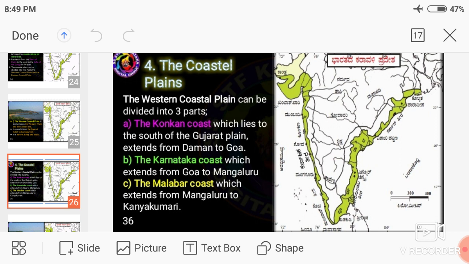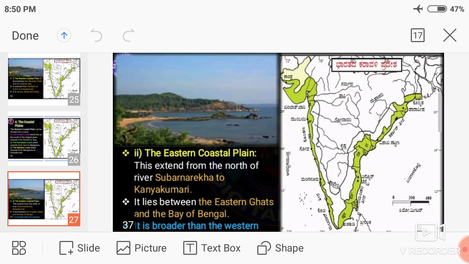Understand? The Western Coastal Plain can be broadly classified into three parts: the Konkan Coast, the Karnataka Coast and the Malabar Coast. The Konkan Coast lies to the south of Gujarat, Gujarat to Goa. Keep it in mind. Then the Karnataka Coast, Goa to Mangalore. Then the Malabar Coast, Mangalore to Kanyakumari.